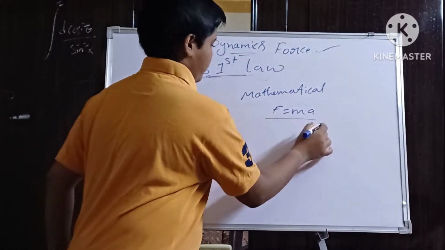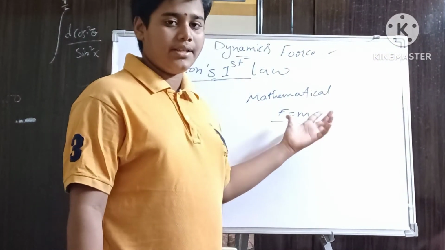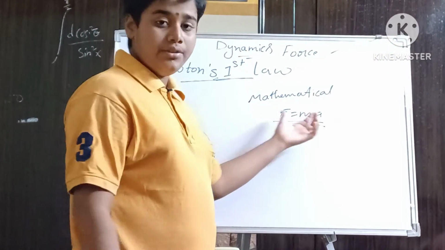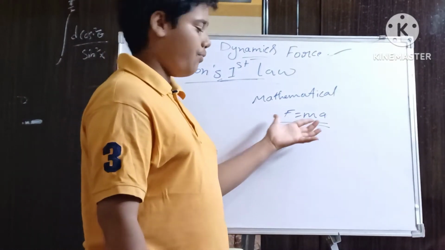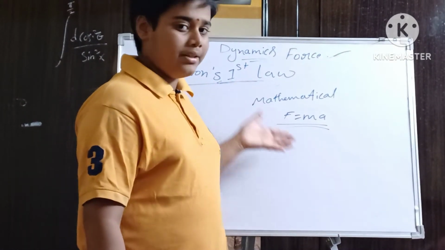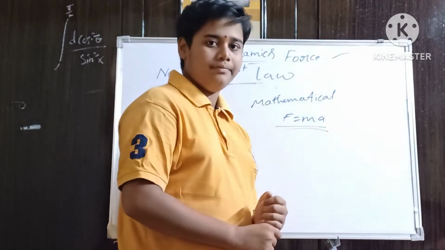I told you in the first. F equals ma. The derivation of this mathematical formula comes in Newton's second law. Okay. Only the definition of force in the first law, and the derivation of the mathematical formula in the second law. Okay.